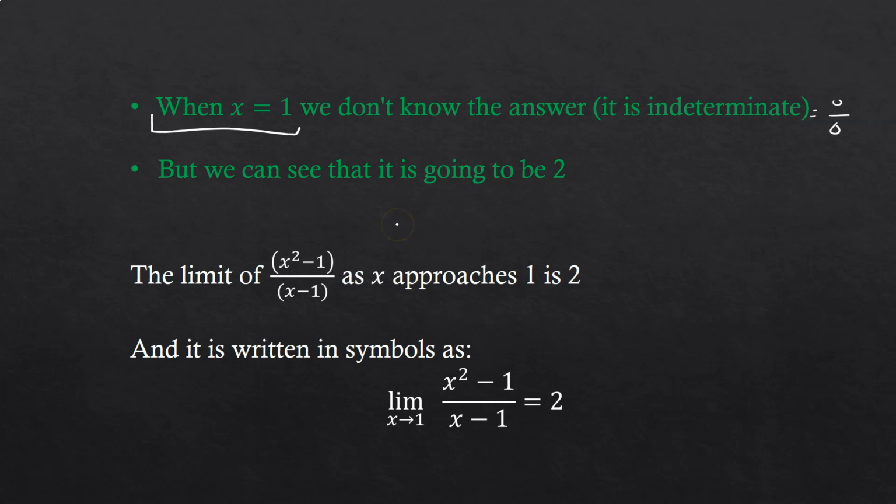So instead, mathematicians describe what is happening here by using the word limit. They say the limit of (x² − 1)/(x − 1) as x approaches 1 is 2, and they write it as the limit of x tending towards 1 of (x² − 1)/(x − 1) equals 2. So basically, limit is a special way of saying: ignoring what happens when we get there, as we get closer and closer, the answer gets closer and closer to 2. This is how we use the limit concept.